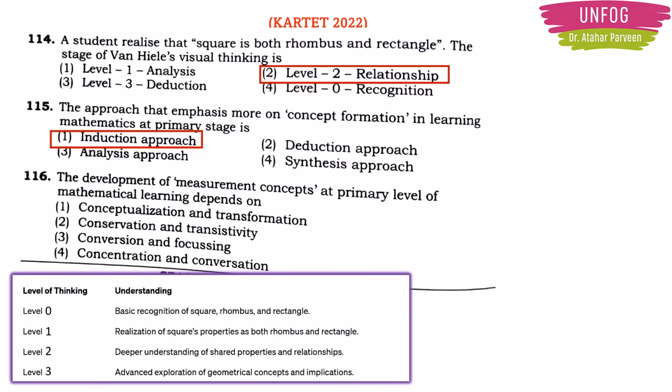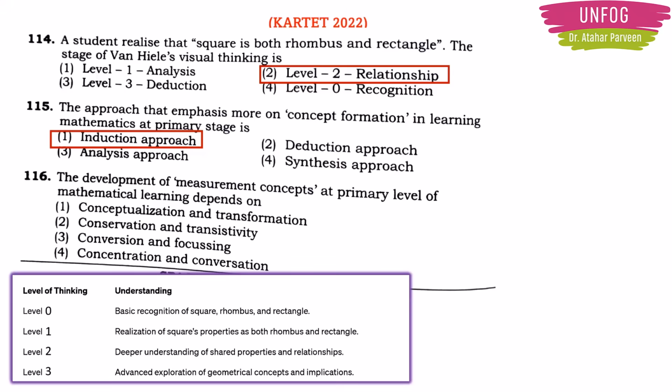Anyway, if you prepare properly, then you will know even answers to this type of questions also. See, read the question again. The development of measurement concepts at primary level of mathematical learning depends on. So, measurement concepts development at primary level.